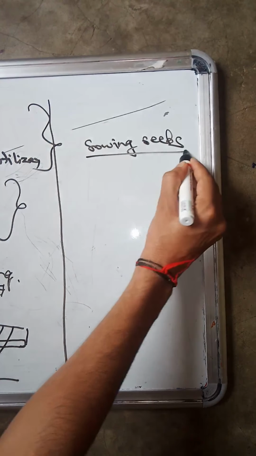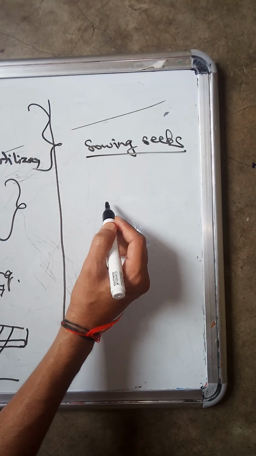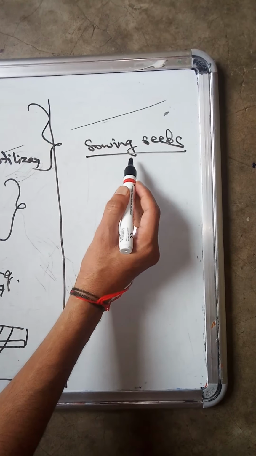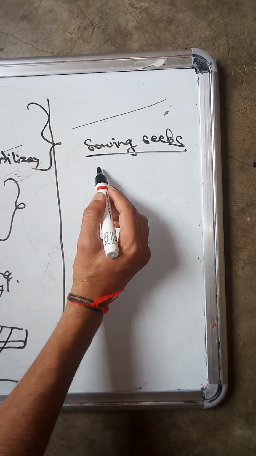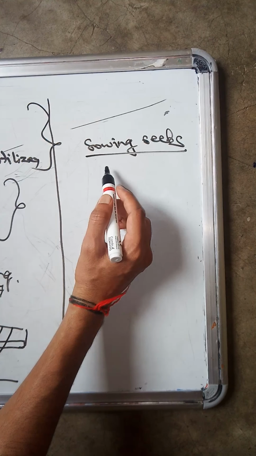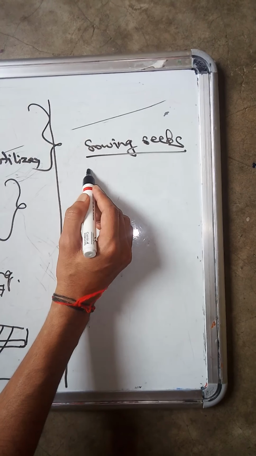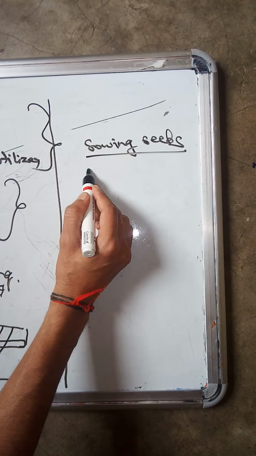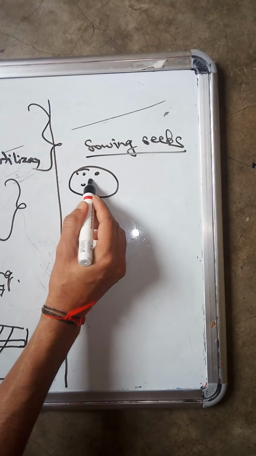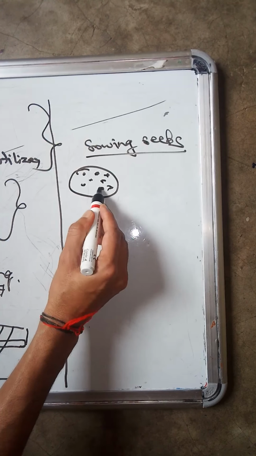Sowing seeds means that after preparing the soil, when the soil becomes ready, we will take seeds. Understand? So what is sowing of seeds? What methods do we have to follow? Before we sow the seeds, which type of seeds do we have to consider? Suppose these are the bags, and in these are the seeds.